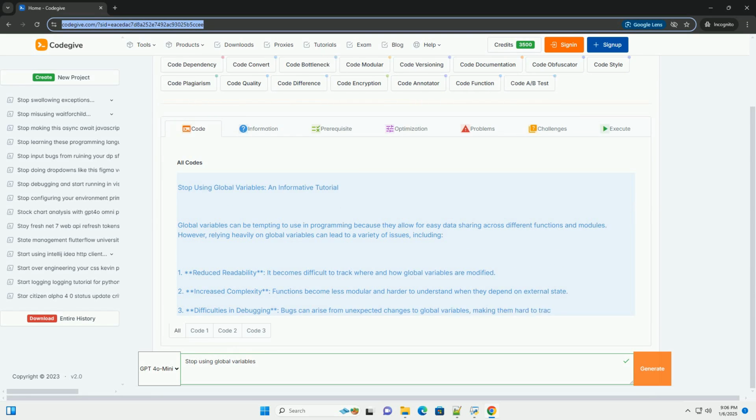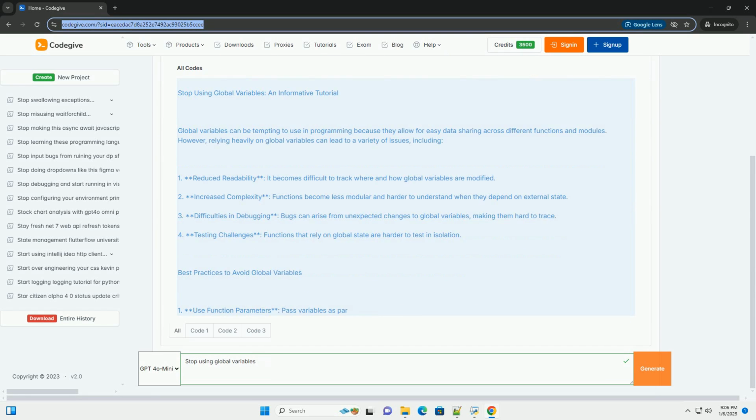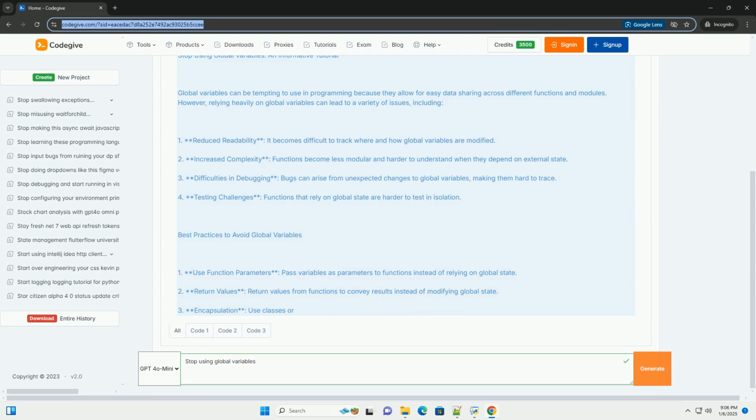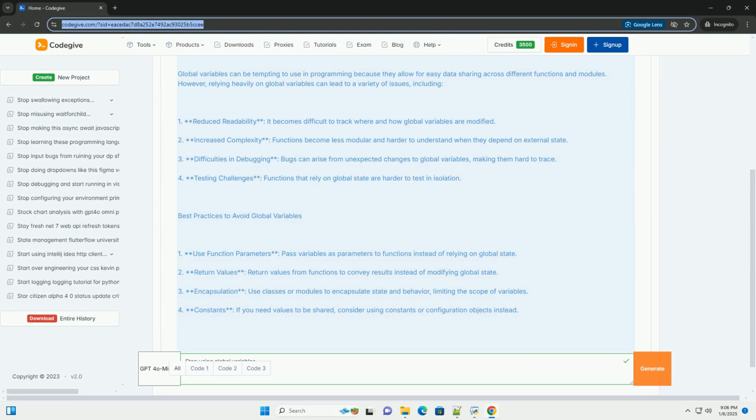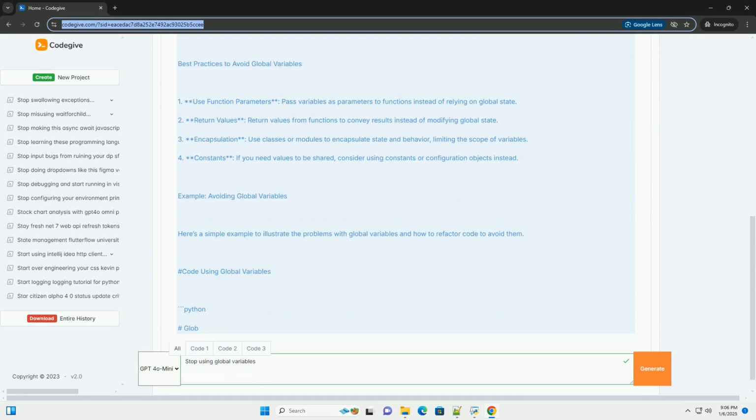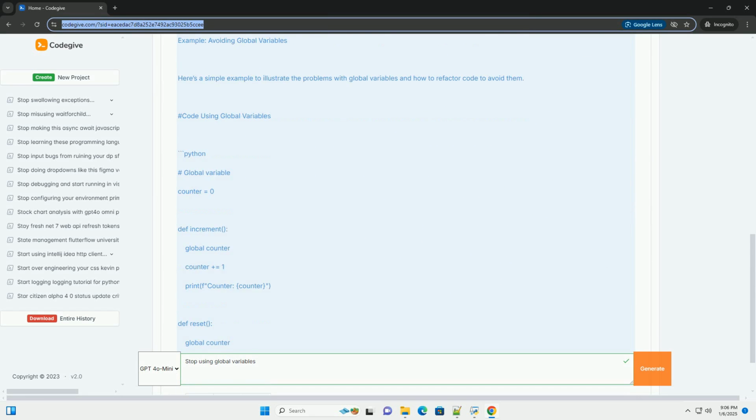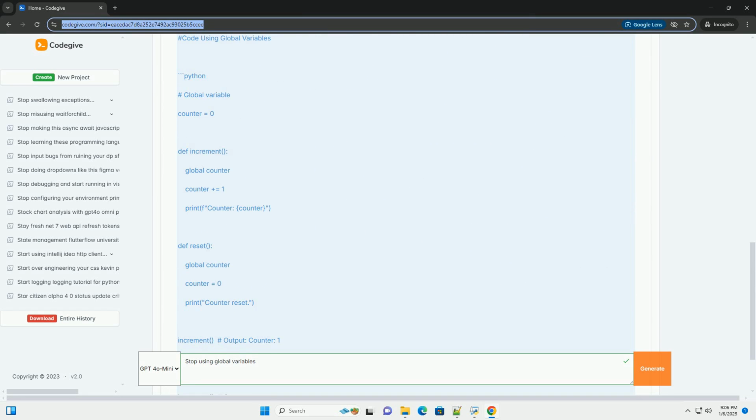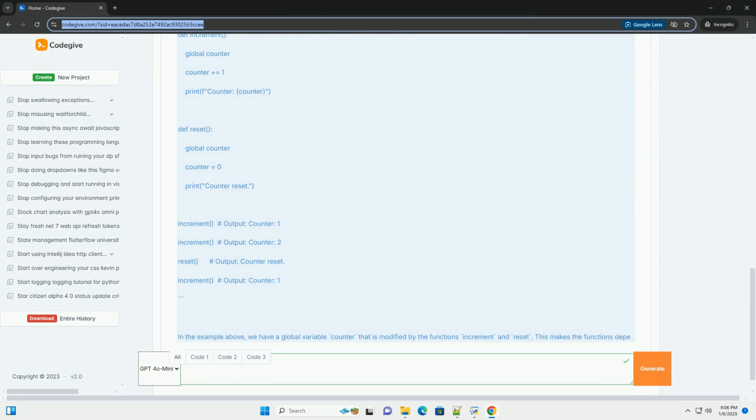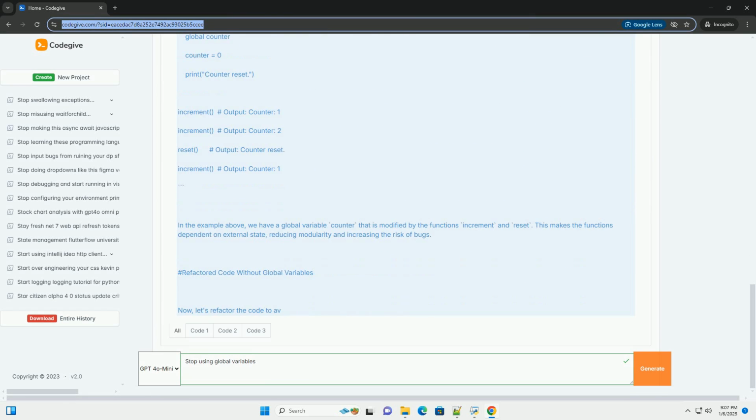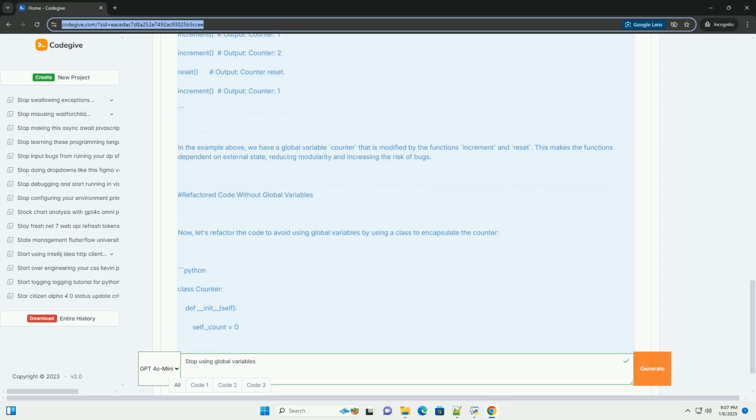Stop using global variables, an informative tutorial. Global variables can be tempting to use in programming because they allow for easy data sharing across different functions and modules. However, relying heavily on global variables can lead to a variety of issues, including: 1.